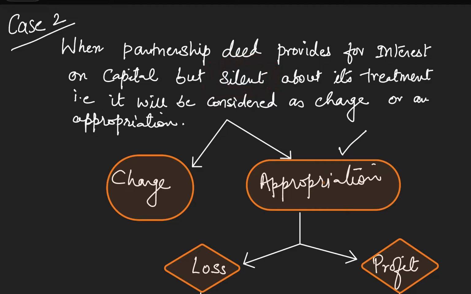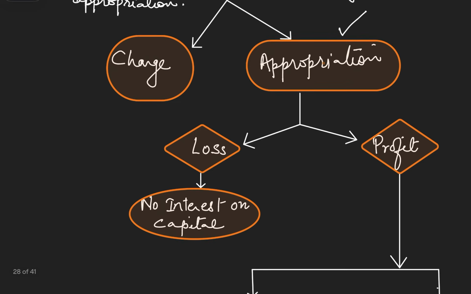When the partnership deed is silent, then always consider it as an appropriation. Appropriation means it should be given only when there is a profit in the organization. So after taking this decision of treating it as an appropriation, we need to find out whether the business has incurred a loss or there is profit. If the business has incurred a loss, then no interest on capital will be provided.